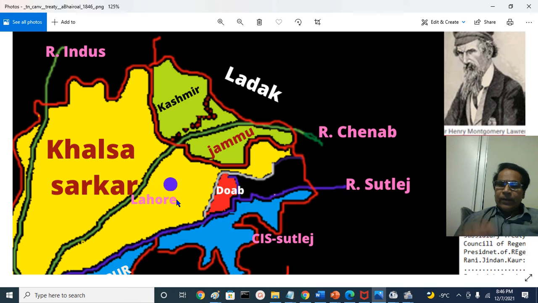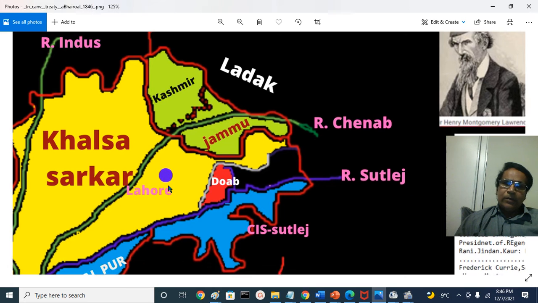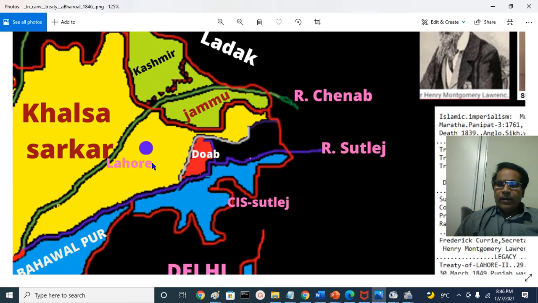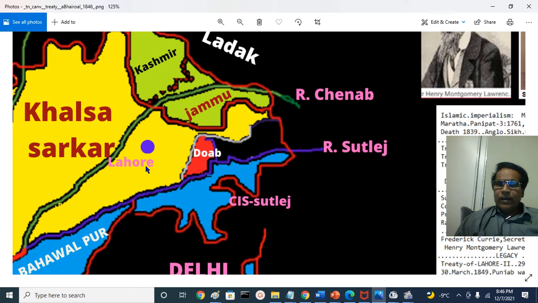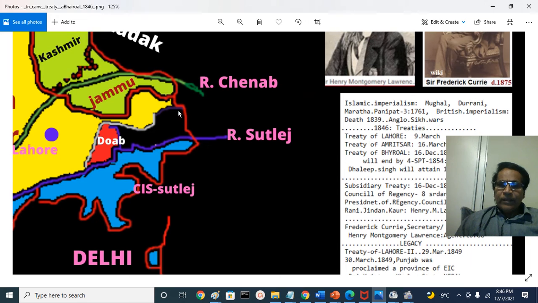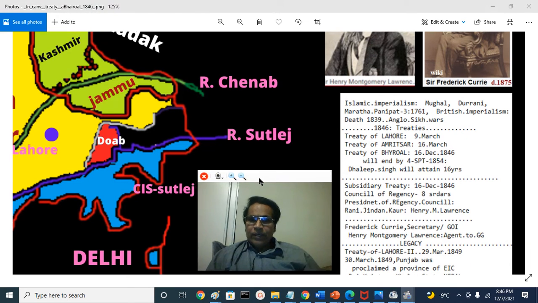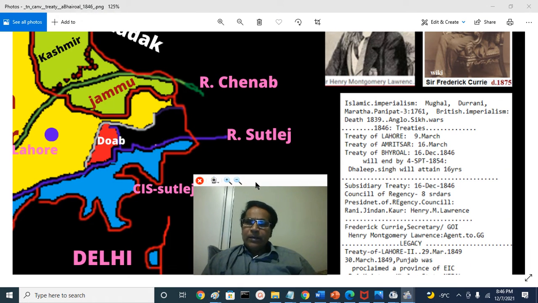One among them was the Sukerchakia Misl, in the Gujranwala district area. Ranjit Singh was the ruler, and he conquered Lahore round about 1800 and built a very big kingdom step by step. And he was a friend of the British East India Company because he made a treaty, the first Treaty of Amritsar in 1809, and he had very cordial relations with the various British Governor Generals, until the Maharaja passed away.